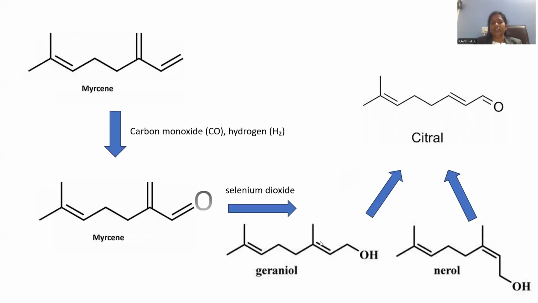Let me show the entire scheme of synthesis of this citral, where myrcene is the starting material, carbon monoxide and hydrogen will be added in the presence of a rhodium-related catalyst. This is able to give the oxygenated molecule, and later on we have to treat with selenium dioxide or else manganese dioxide can be applied alternatively. A mixture of products will be generated. One is geraniol and the other is neral. The geranial and neral combination together is said to be the citral molecule.